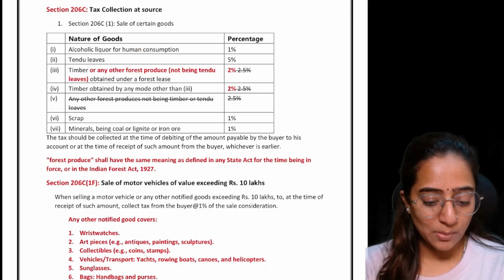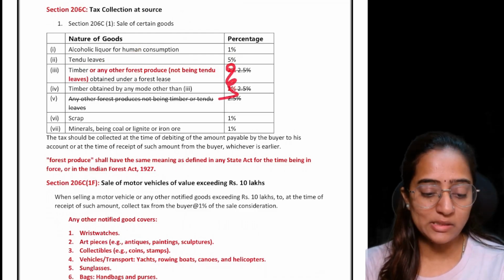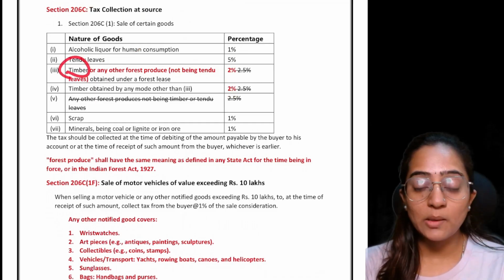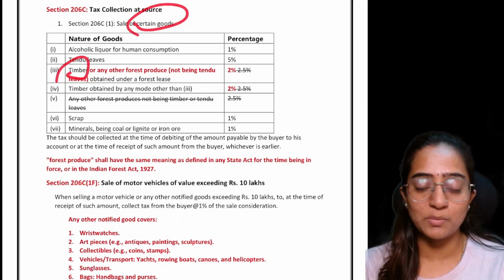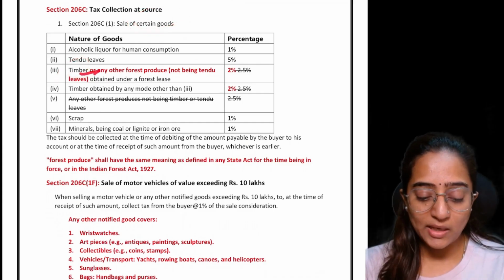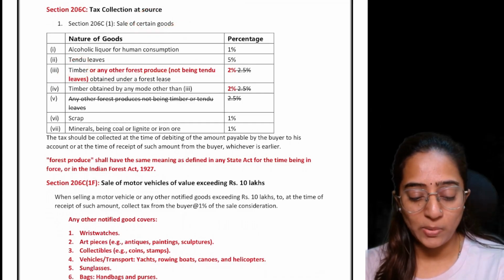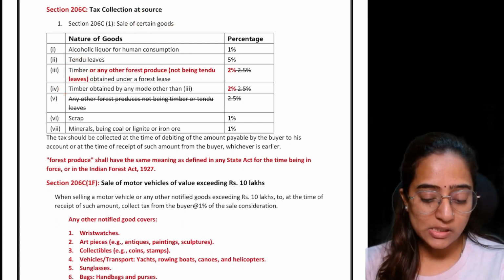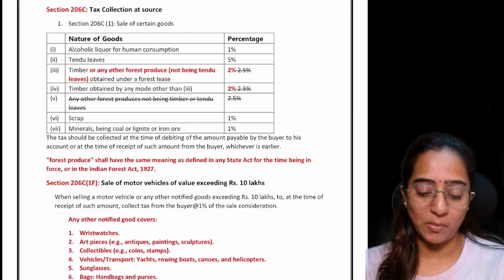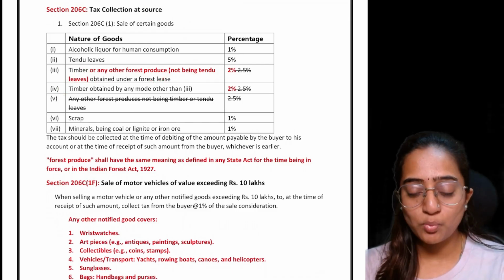The amendment has come up in these two points in section 206C. Earlier, the sale of certain goods included only timber. Now, along with this timber, any other forest produce, not being tendu leaves, which is obtained under the forest lease. Earlier, the TCS was 2.5%.